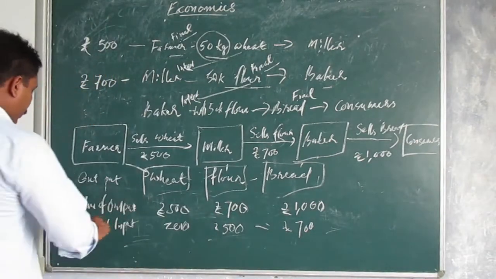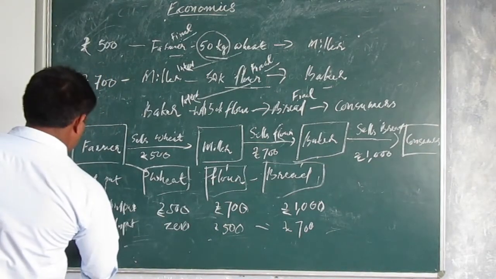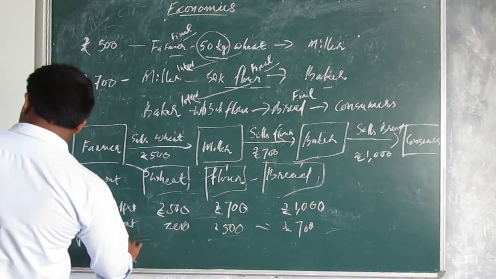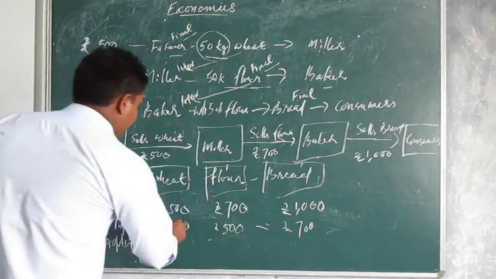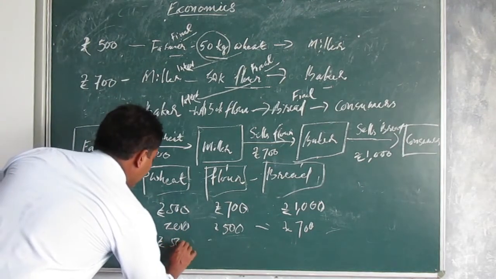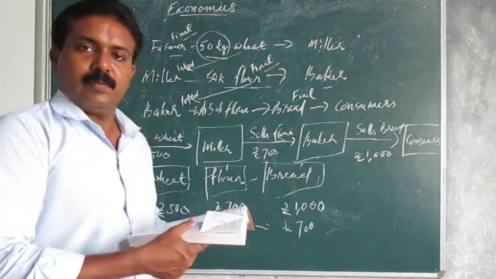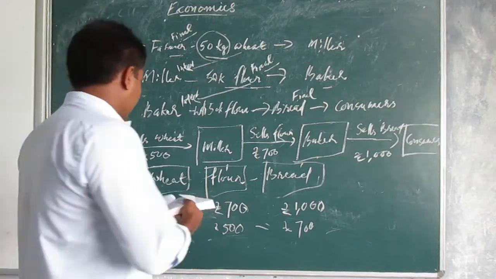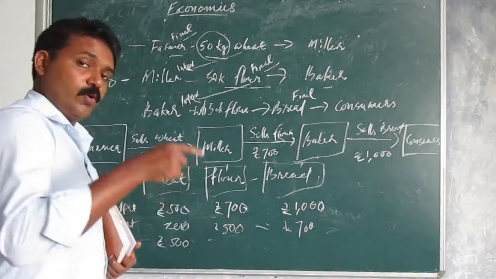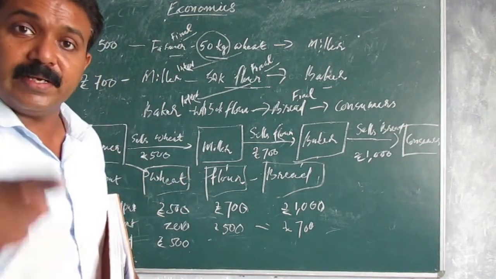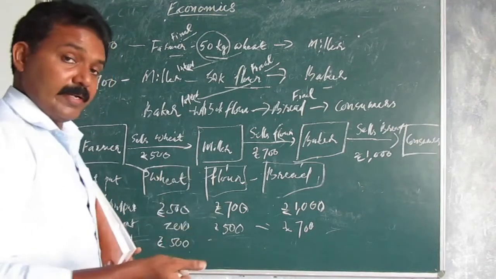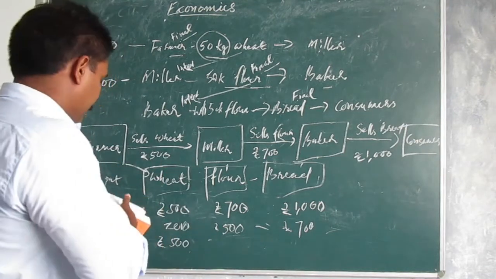Okay. Then value added. Here it is 500. And then value added means value of output minus intermediate consumption. If intermediate consumption is there, that must be reduced from it.